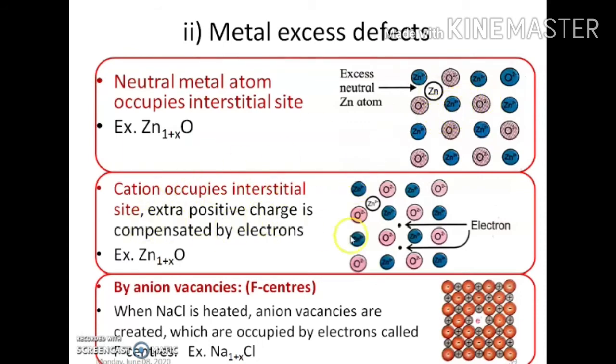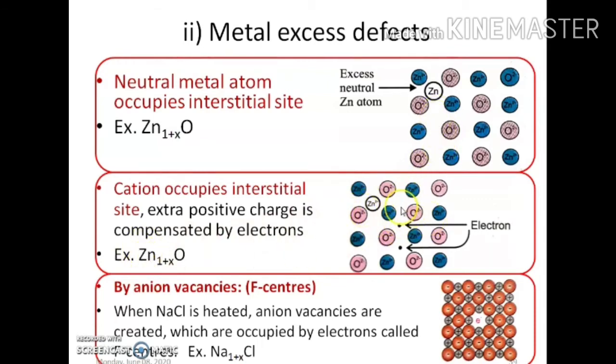Another way of creation of metal excess defect is when a cation occupies an interstitial site, and the extra positive charge because of this interstitial cation is compensated by two electrons. An example of this type of defect is also zinc oxide.